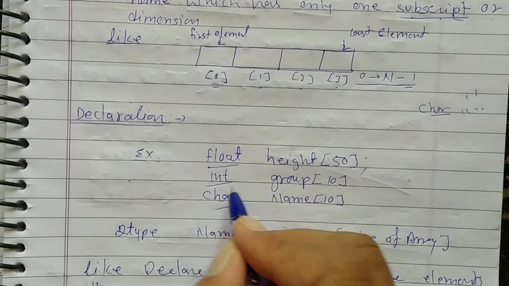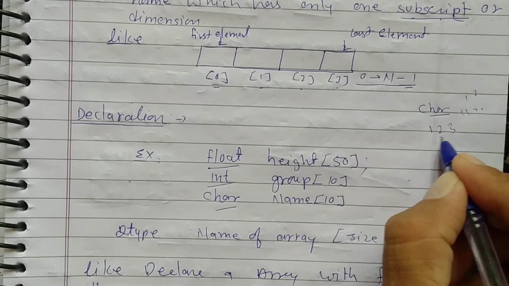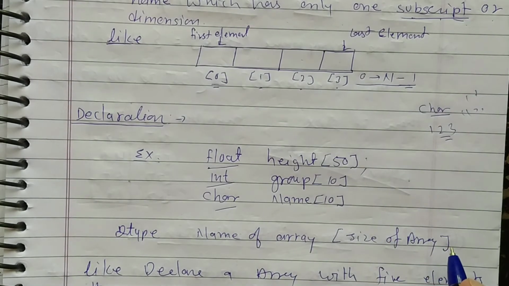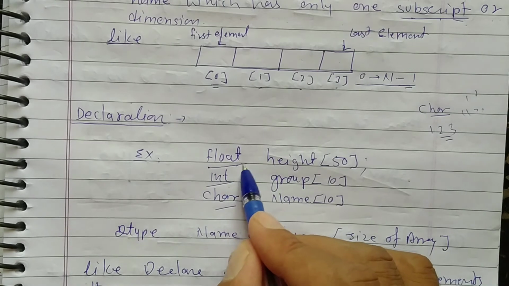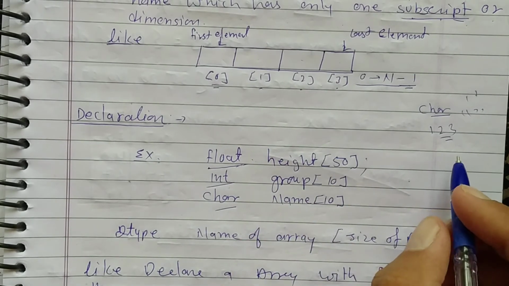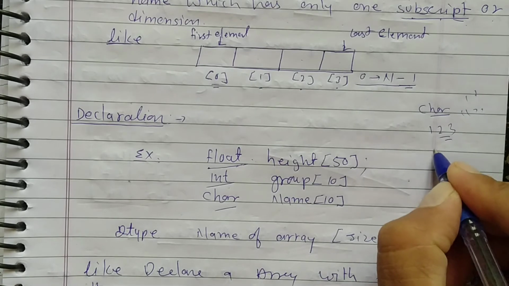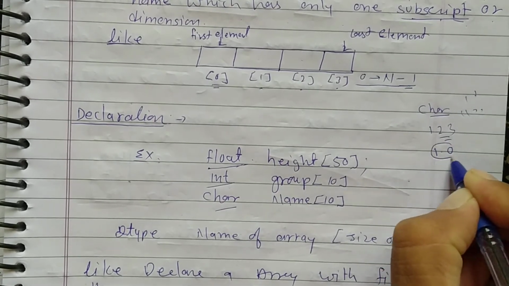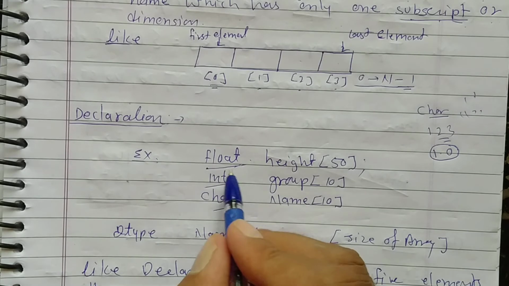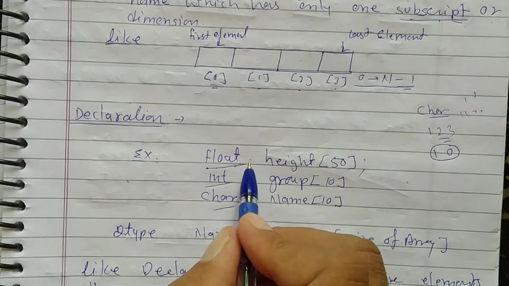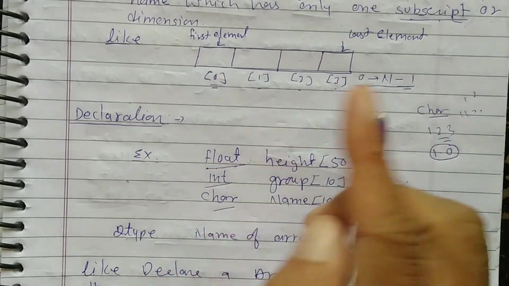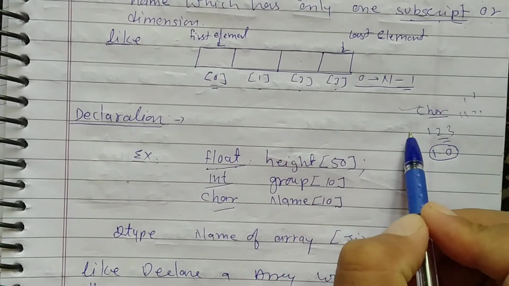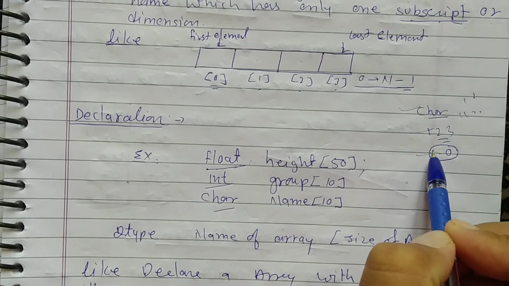Then second is integer, that is pure numbers like 1, 2, 3, which do not have any fractional or decimal point. Then we have float. Generally, this is called a floating point decimal number, a number which has a decimal point. So three major data types are there: first character, second integer, and third float.